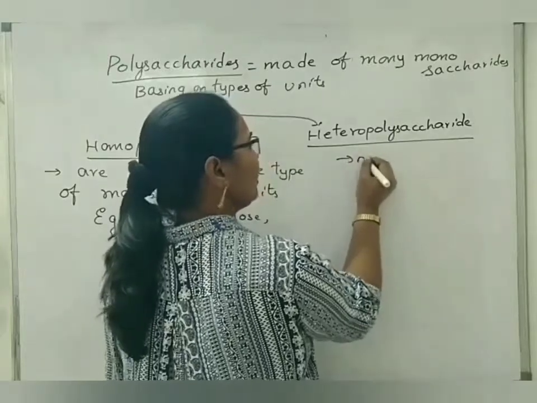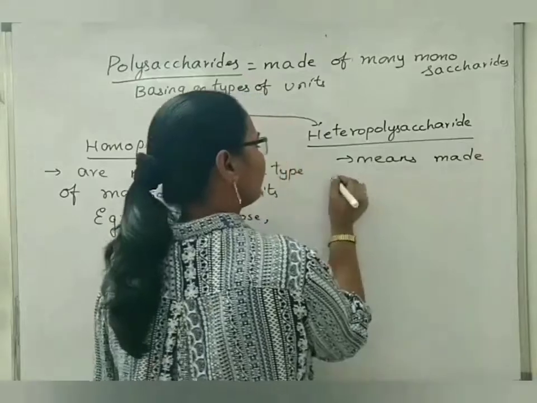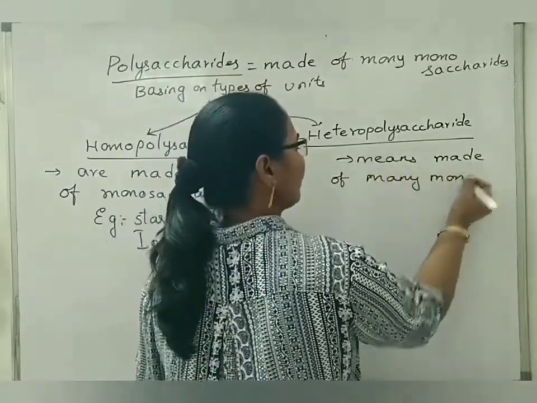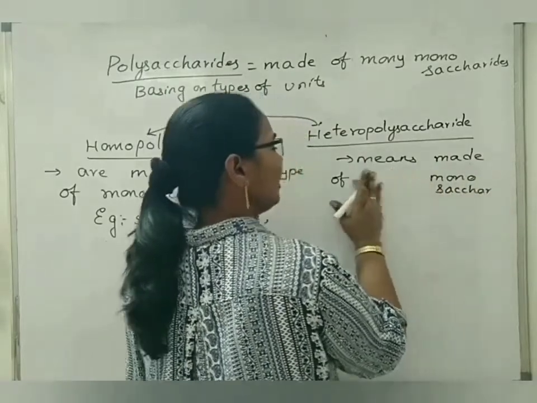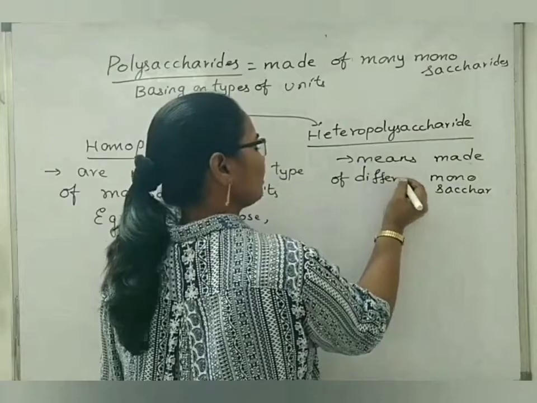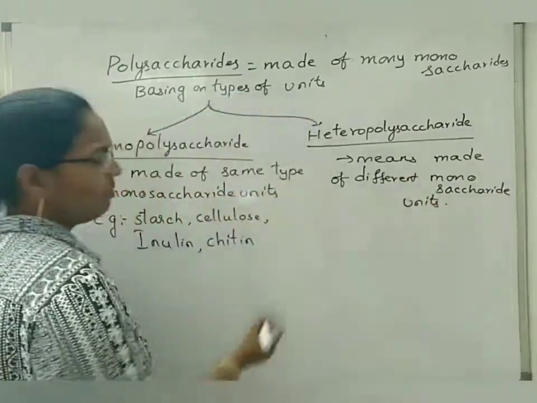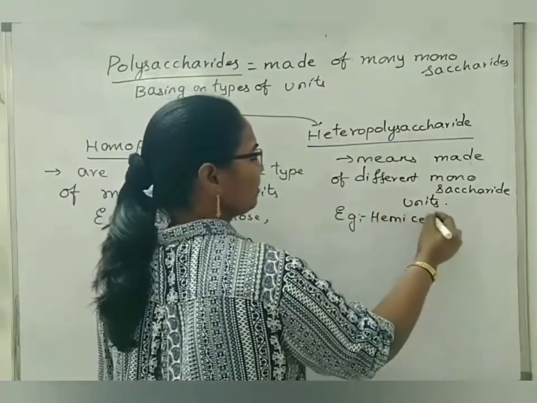Heteropolysaccharide means made of different monosaccharide units. You can take hemicellulose as an example.